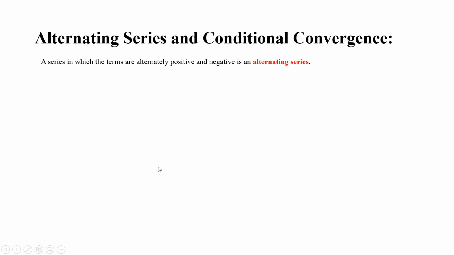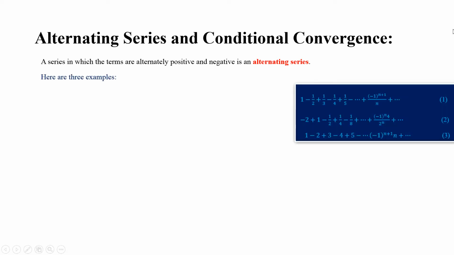So first of all, let's define an alternating series. A series in which the terms are alternately positive and negative is an alternating series. There are a few examples of alternating series. You can see in every series there are alternate positive and negative terms.